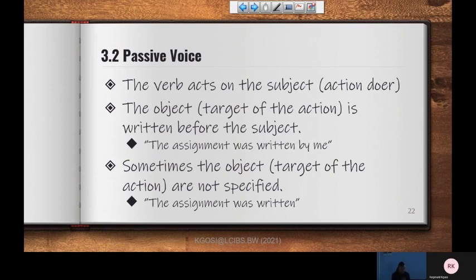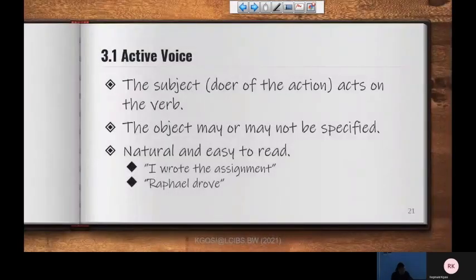So this is the voice that's normally used in academic writing, the passive voice, where you're not trying to show that a particular individual, a particular entity is the one responsible for the action. Our emphasis is on the fact that the action has taken place, but not necessarily who actually created that action or caused that action to take place.